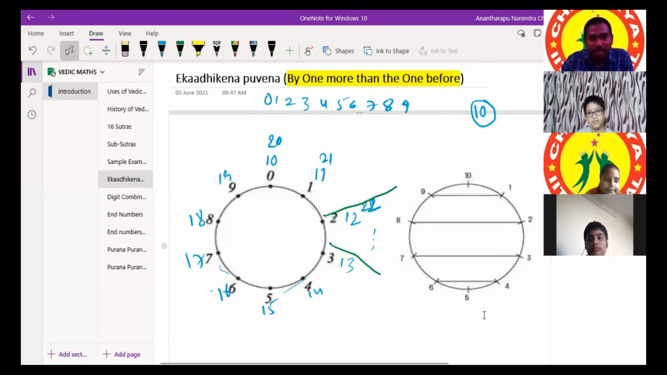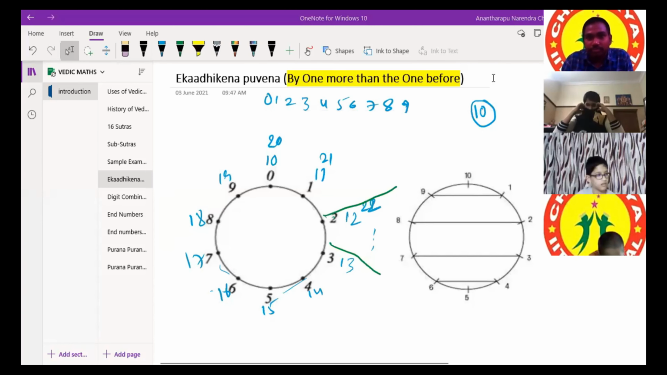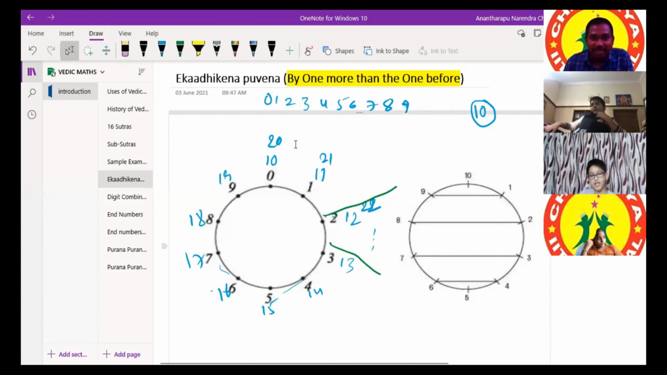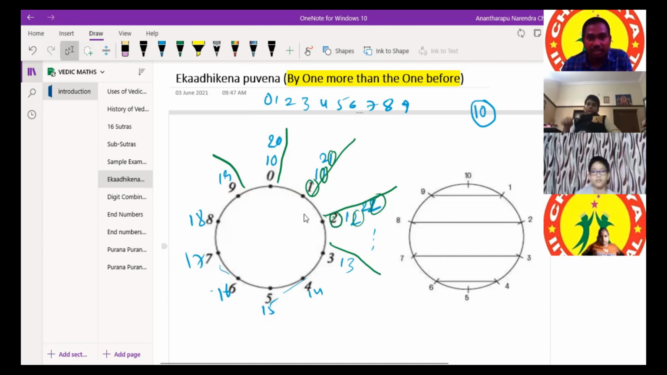Now is it visible? Yes, sir. Sir, the ending numbers are the same. For example, if we take the 18 branch, after that 28 and 38. The common number is 8, that too in the same place, the ones place. Yes, very good. In every branch, the end digits are the same. In the 2's branch, all are 2's only. In the 3's branch, all the end digits are 3's only. That is the speciality of this circle.